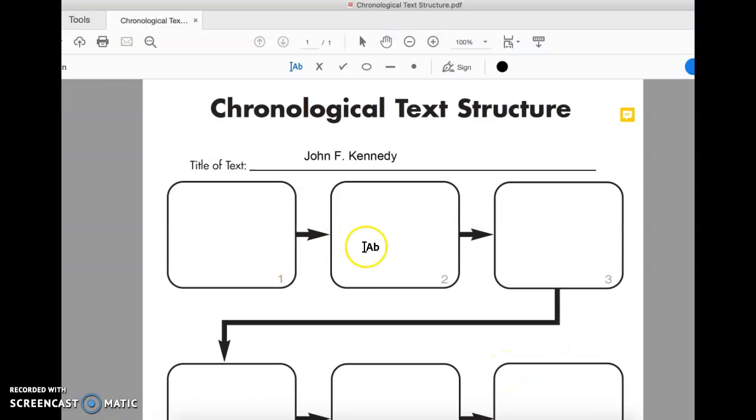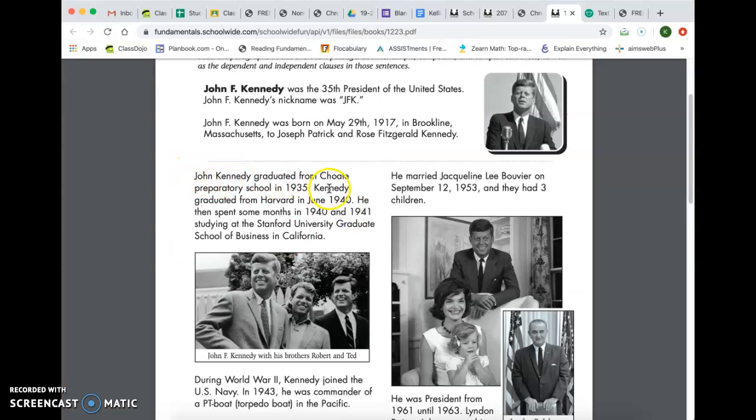So after reading the article John F. Kennedy, we are going to put this information in a flow map in chronological order, meaning in order by time. So in the first box, we're going to put the first bit of information pertaining to the article. So it says John F. Kennedy graduated from Choate Preparatory School in 1935.